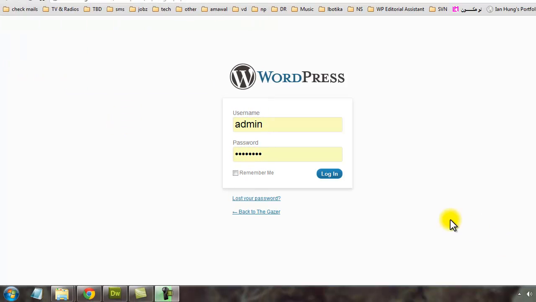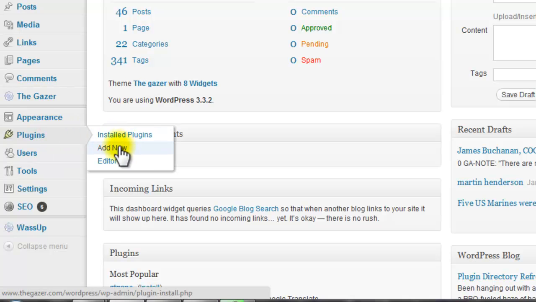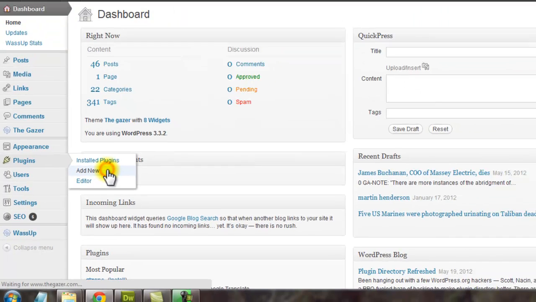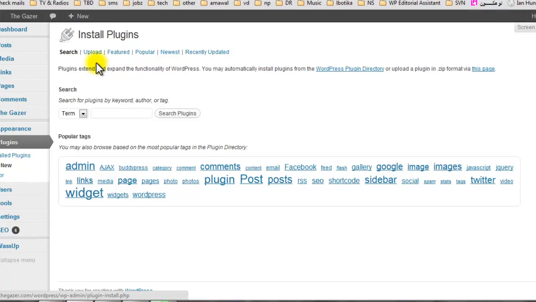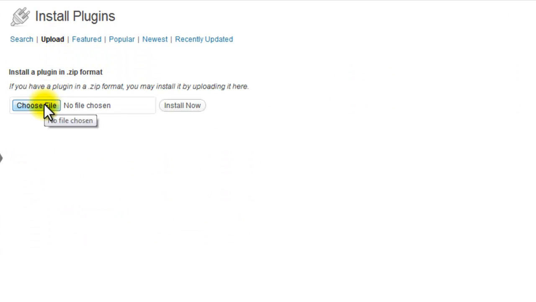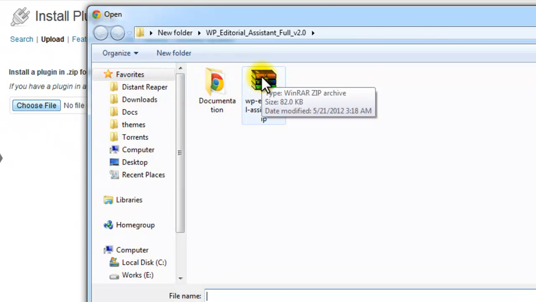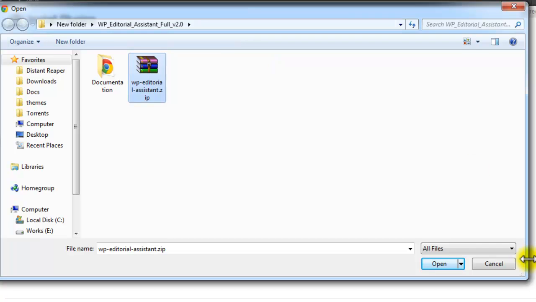To install the plugin, start by logging to your WordPress dashboard. Go to Plugins and click on Add New. Click on Upload. Then click on Choose a file and select the zip file named WP Editorial Assistant.